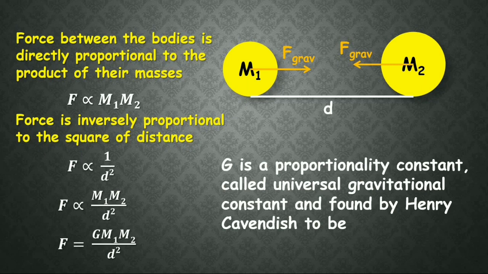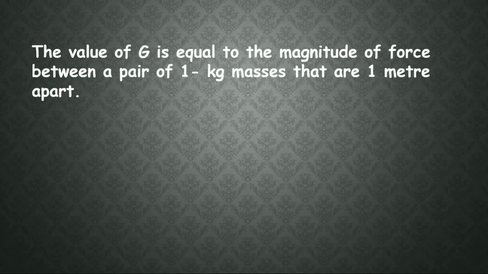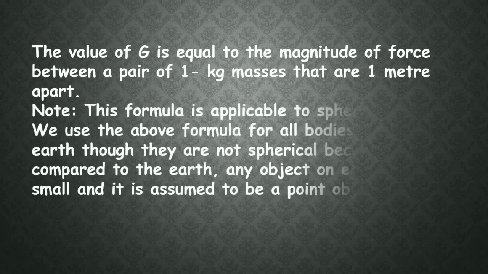The value of this was found by Henry Cavendish, and it is equal to 6.67 × 10^-11 N m² kg^-2. The value of G is equal to the magnitude of the force between a pair of 1 kg masses that are 1 meter apart.